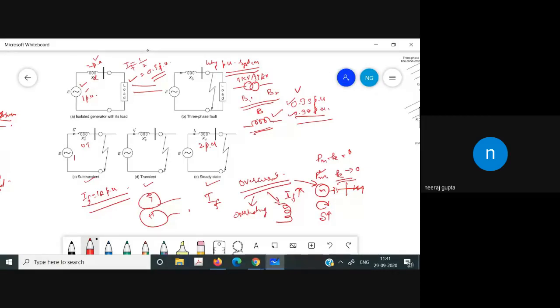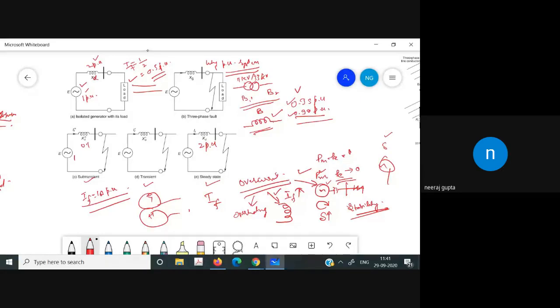Let us suppose that in this generator the rotor angle is increasing very much. Then we have some other generator in that particular system, which has a particular value of delta. So they start swinging with respect to each other, and if the swinging is very large, then the alternators can be tripped out. This is how an increase in the fault current affects the stability of the system. So overcurrent can cause overheating, it can cause mechanical damage, and it can affect the stability of the system.